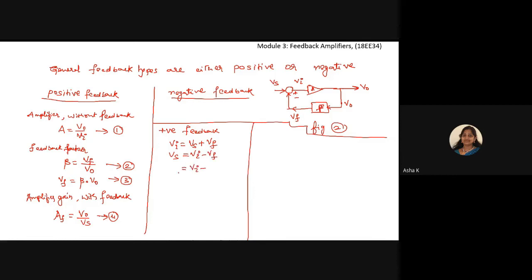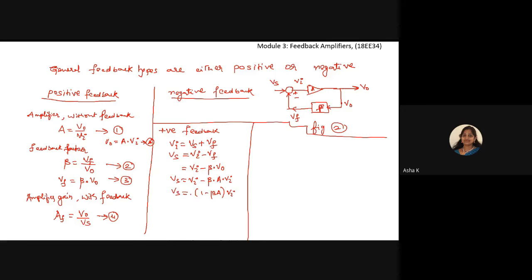So Vi minus Vf can be written as beta times V naught. V naught can be written as V naught is equal to A times Vi. So this is some star equation I'll put. So Vi, your beta times A times Vi, that is equal to Vs. Now if I simplify, 1 minus beta A into Vi is equal to Vs.